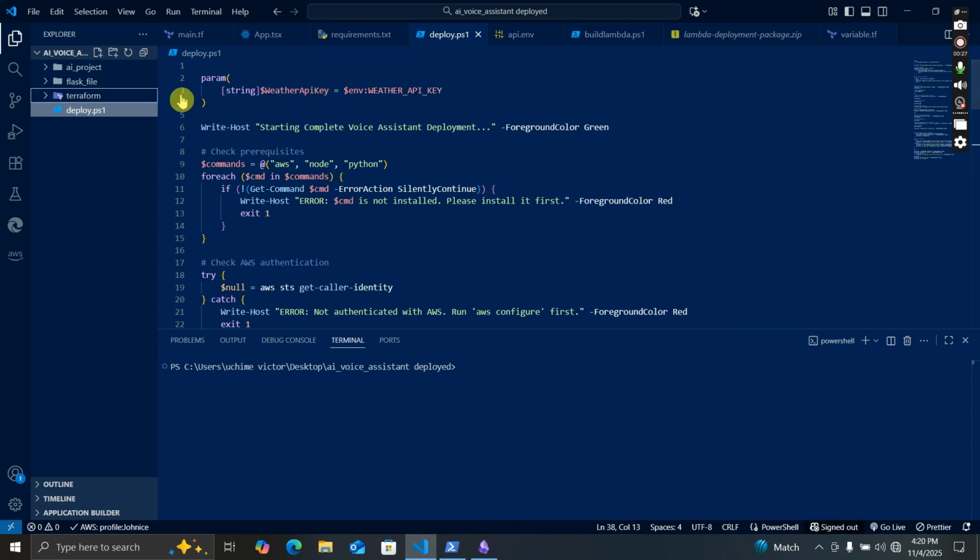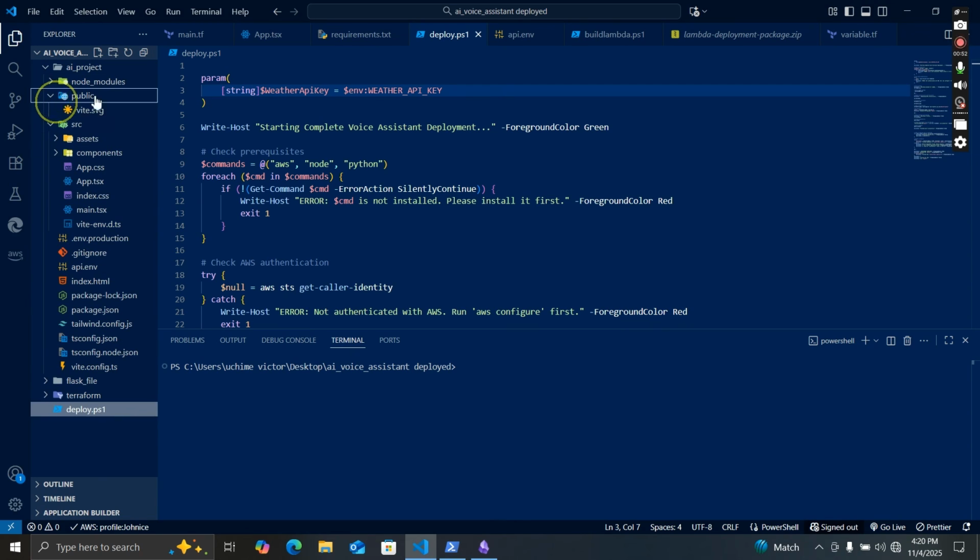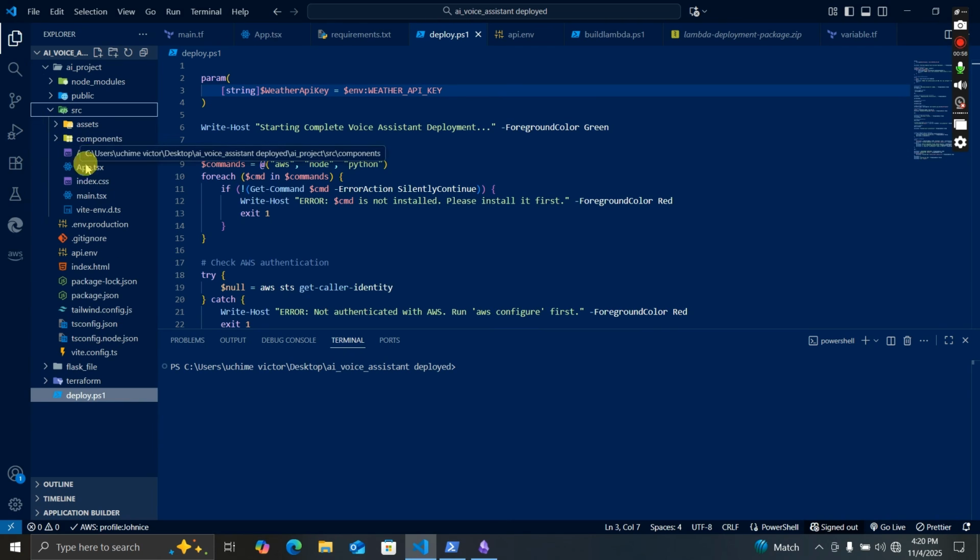I want you to first look over here to my left. I hope you guys are hearing me. Now this is my front end folder. This is my front end code, which is the AI project. Here are the node modules, the libraries used to run the code, along with our source folder and public, along with the assets, the components and the app file.